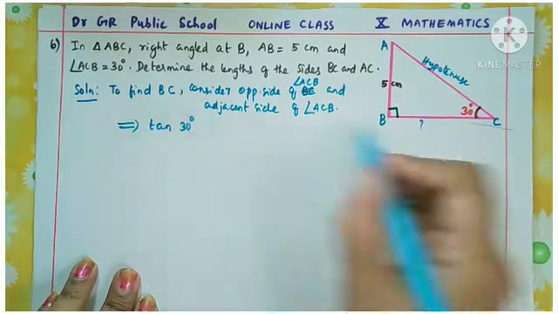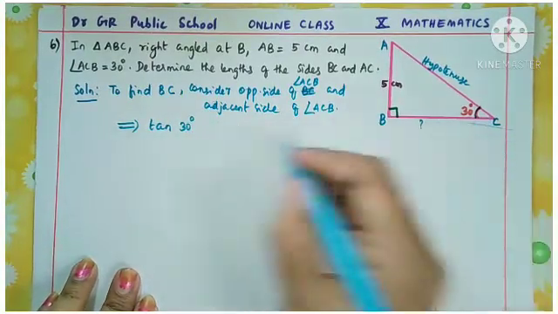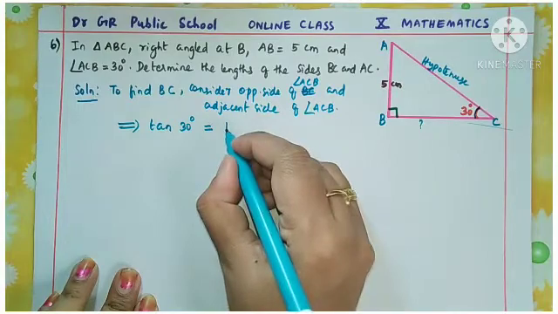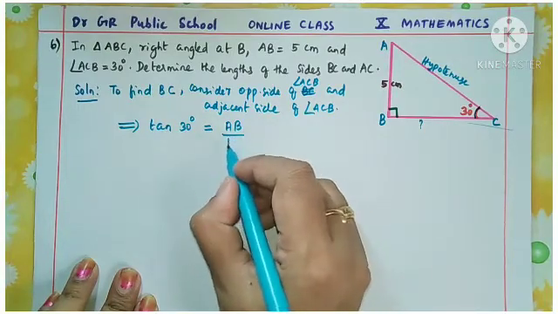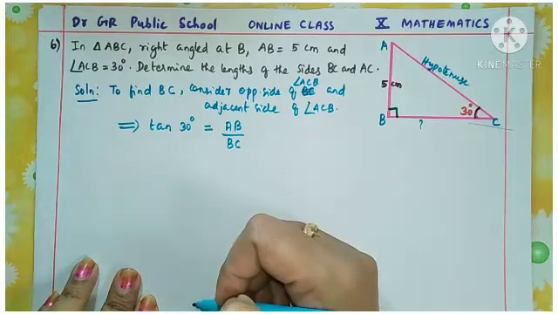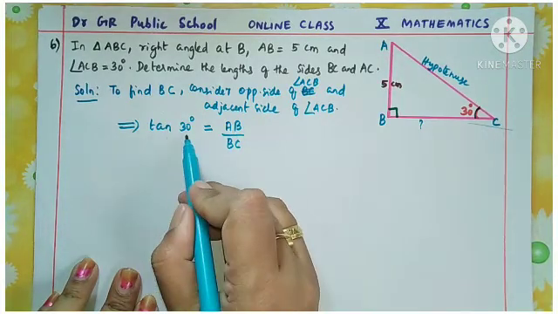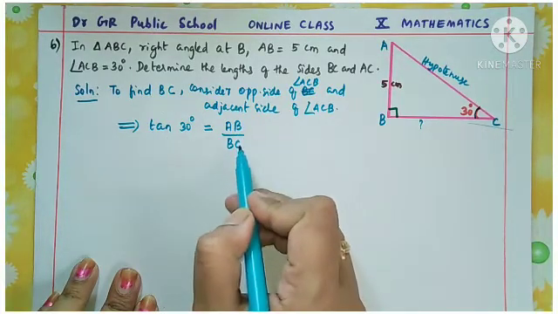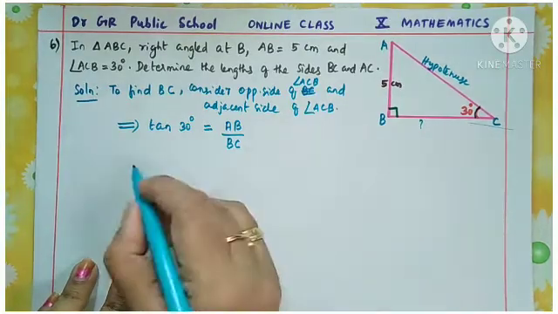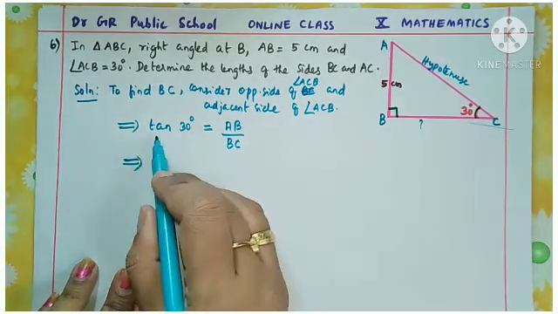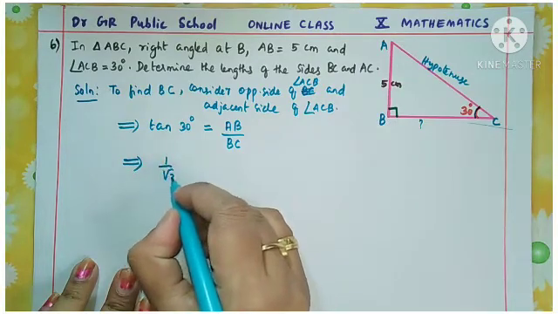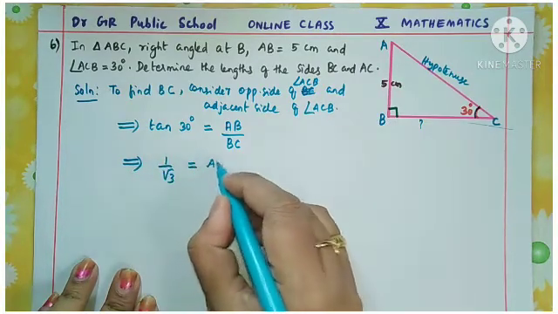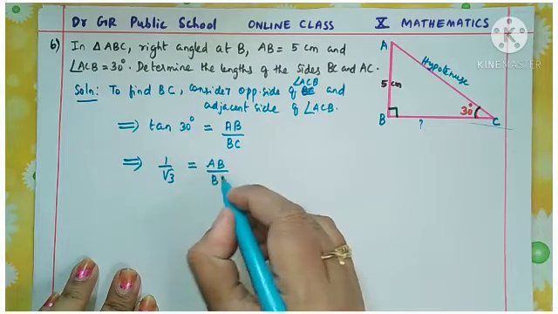If we take the tan of this 30 degrees, that is opposite side AB by adjacent side BC. Correct? So tan 30 degrees is AB by BC, and what is the tan value of 30 degrees? You know it is 1 by root 3. So 1 by root 3 is equal to AB by BC.